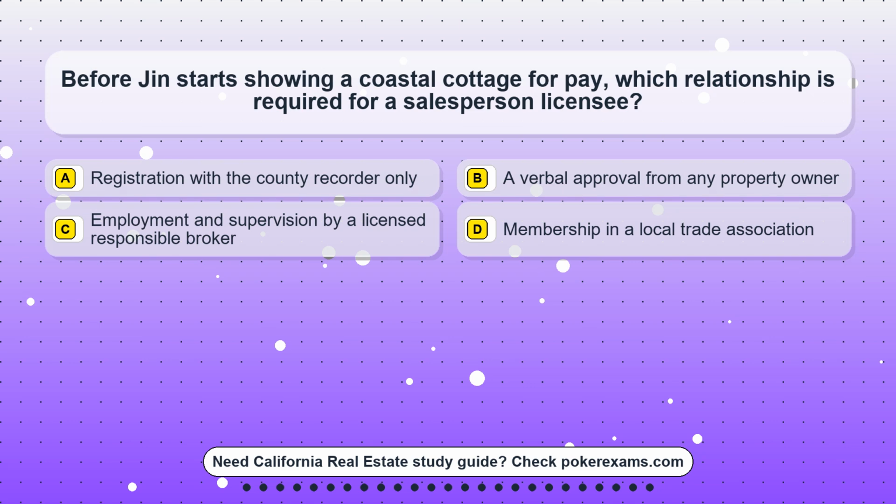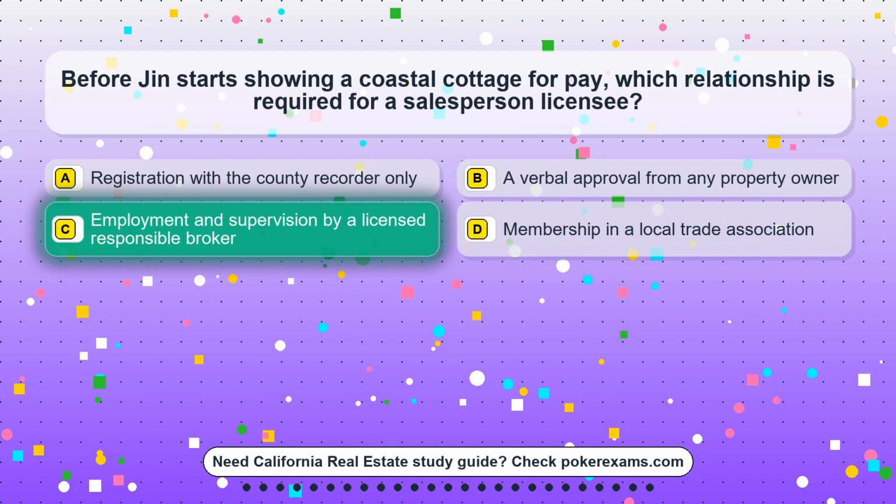Question 1. Before Jean starts showing a coastal cottage for pay, which relationship is required for a salesperson licensee? Option A. Registration with the county recorder only. Option B. A verbal approval from any property owner. Option C. Employment and supervision by a licensed responsible broker. Option D. A membership in a local trade association.